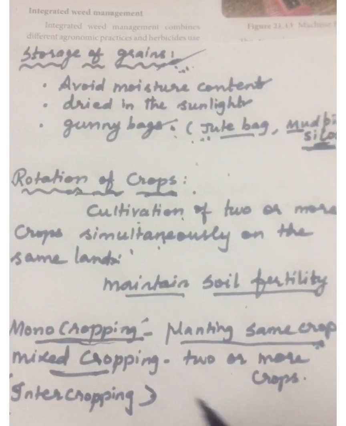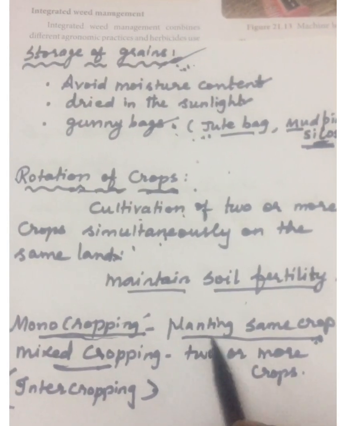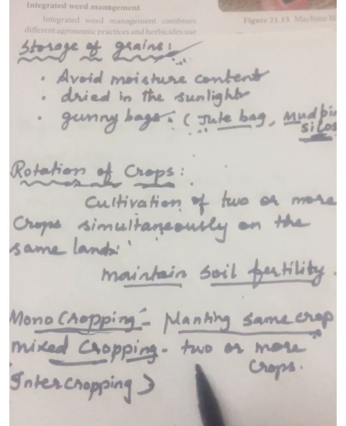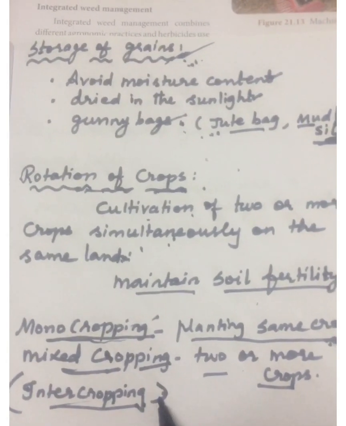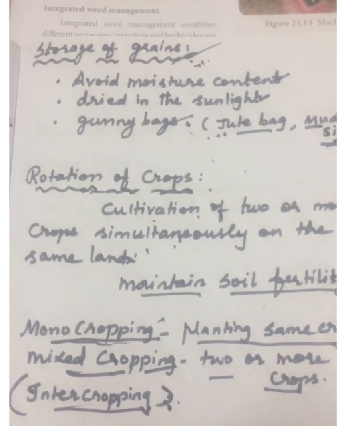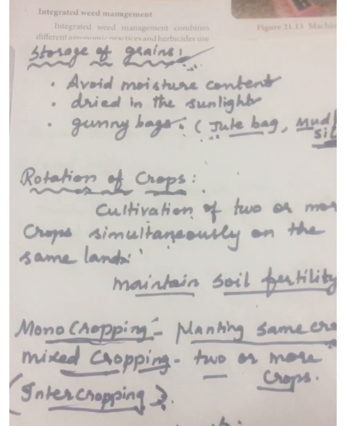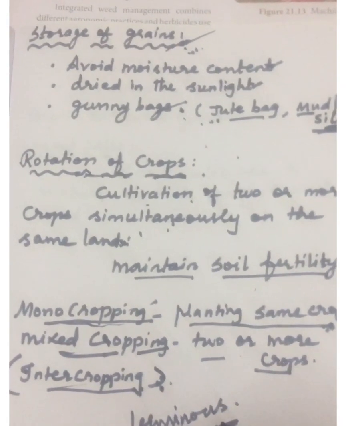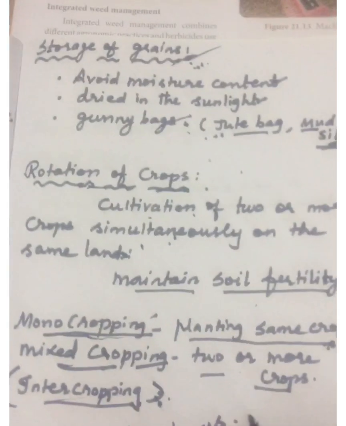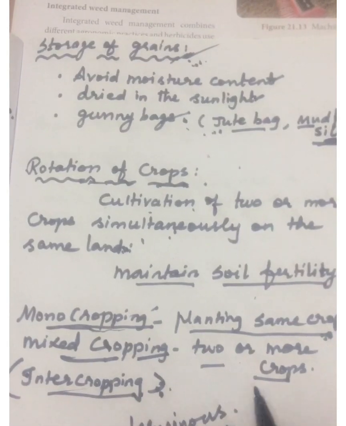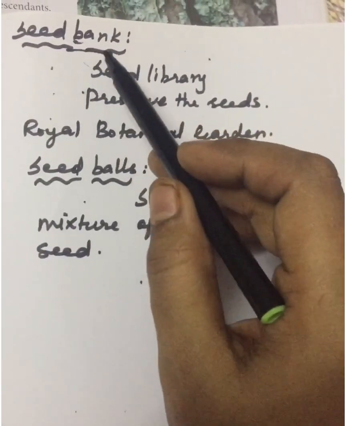We have two types of cropping, mono and mixed cropping. Monocropping means planting the same crops in the field. Mixed cropping means cultivating two or more crops in the field simultaneously. It is also called intercropping. Cultivating leguminous plants such as peas and groundnut after the cultivation of paddy and wheat will increase the nutrient content in the soil.